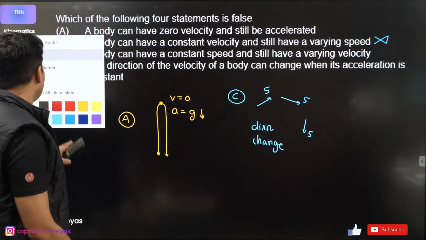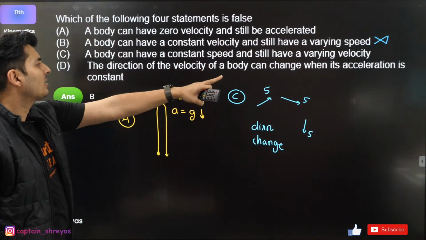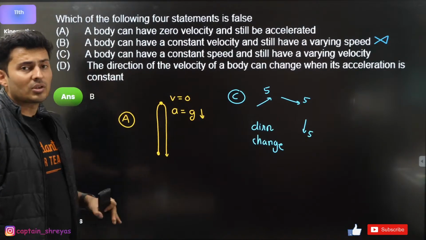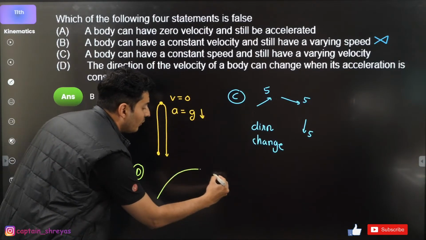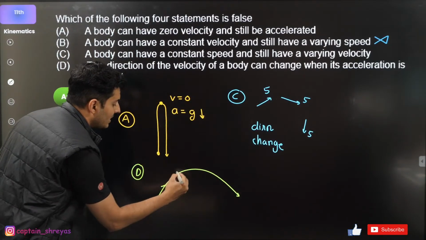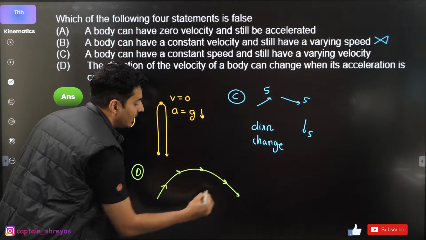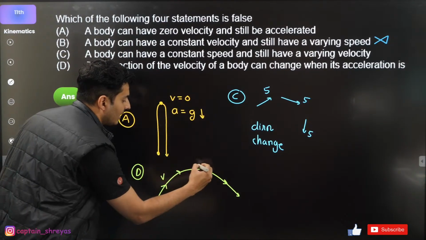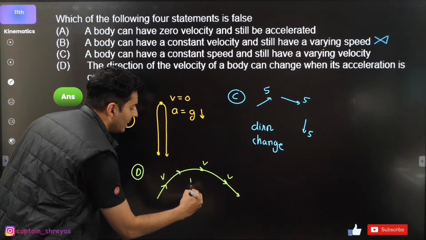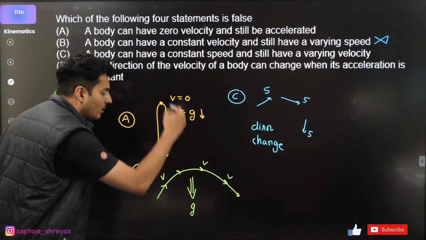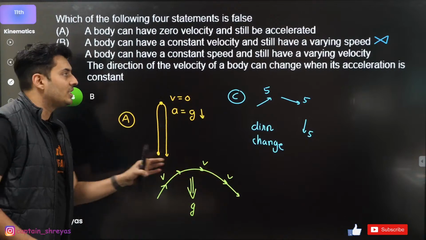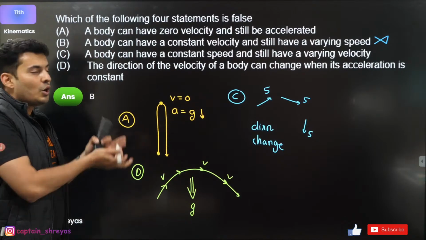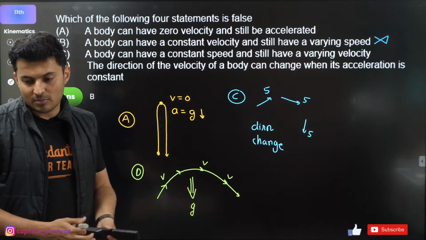If you look at option D, right? The direction of the velocity can change when the acceleration is constant, definitely. So for option D, take the example of projectile motion. Can you not see the velocity is continuously changing the direction? Here velocity is different, here velocity is different, here velocity is different, but acceleration due to gravity is always the same. So acceleration is constant, but direction of velocity is changing. So even D option is possible. Only B cannot be possible.